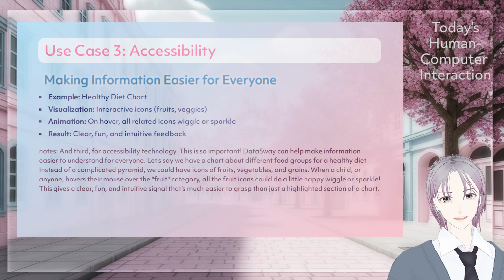And third, accessibility technology, this is so important. DataSway can help make information easier to understand for everyone. Let's say we have a chart about different food groups for a healthy diet. Instead of a complicated pyramid, we could have icons of fruits, vegetables, and grains. A child, or anyone, hovers their mouse over the fruit category. All the fruit icons could do a little happy wiggle or sparkle. This gives a clear, fun, intuitive signal that's much easier to grasp than just a highlighted section of a chart.